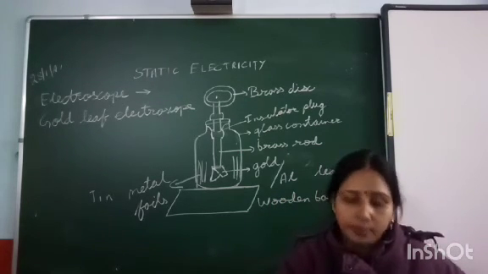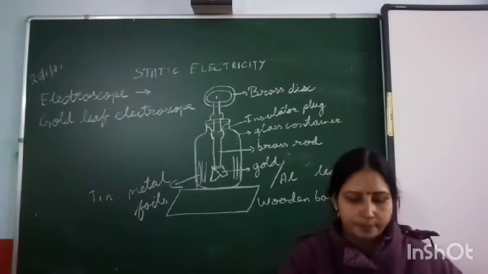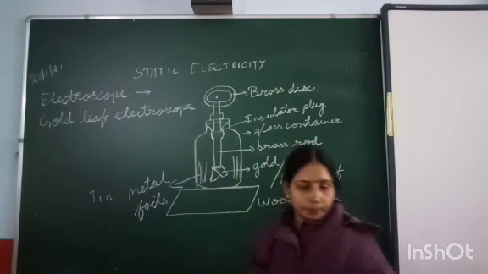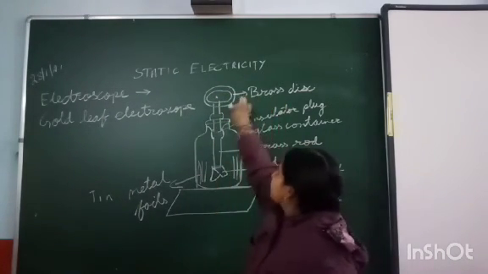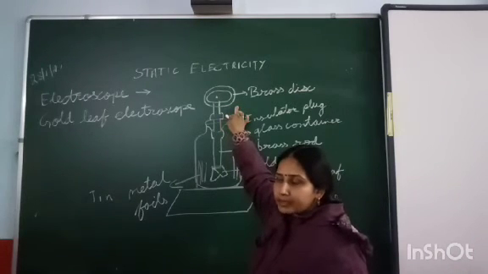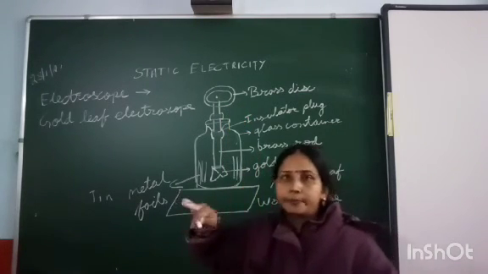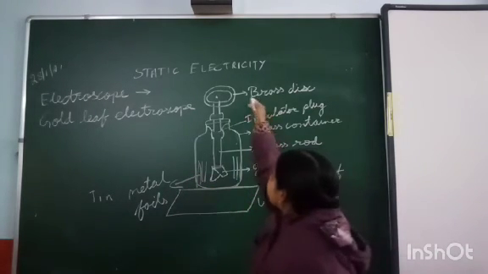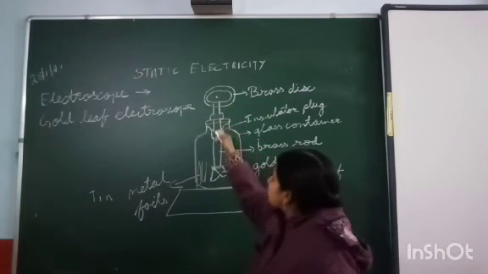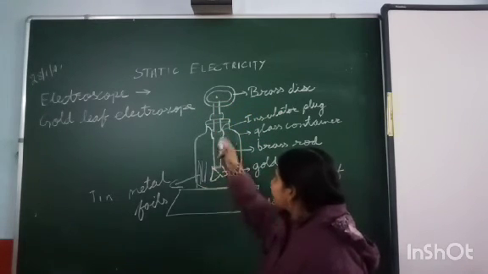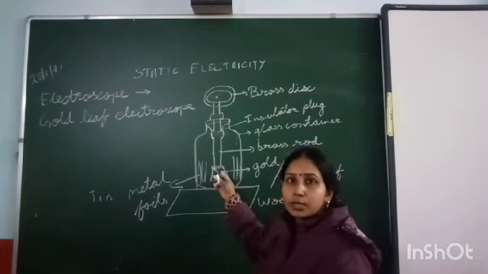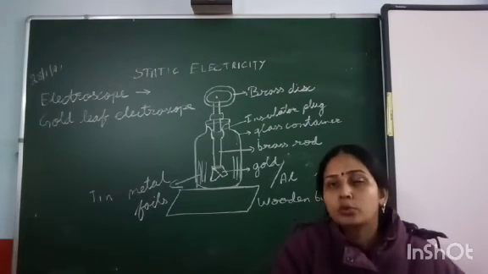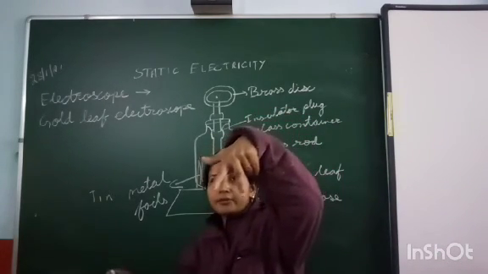Now, to test whether a body is charged or uncharged, near the mouth of this there is a small hole. Touch the brass disc. Since brass is a metal, an alloy, it will allow the electricity to pass through it. The electricity will be passed to the gold or aluminum leaves, and the two leaves acquire the same charge.